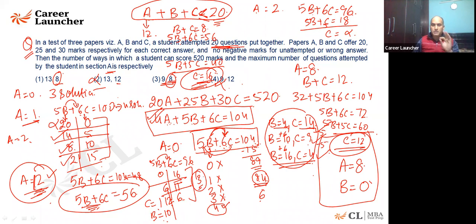A plus B plus C should be 20 or less than 20 because these are the number of correct answers. I may attempt 20 questions. I may be getting only one answer correct. That is quite possible here. I believe it is clear. So I'll say 3 plus 3 plus 3, 9 solutions are going to come there. Is that fine, everyone? So far.